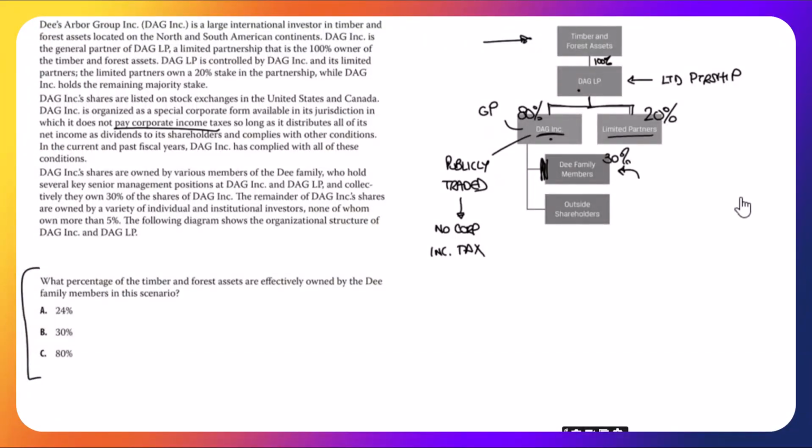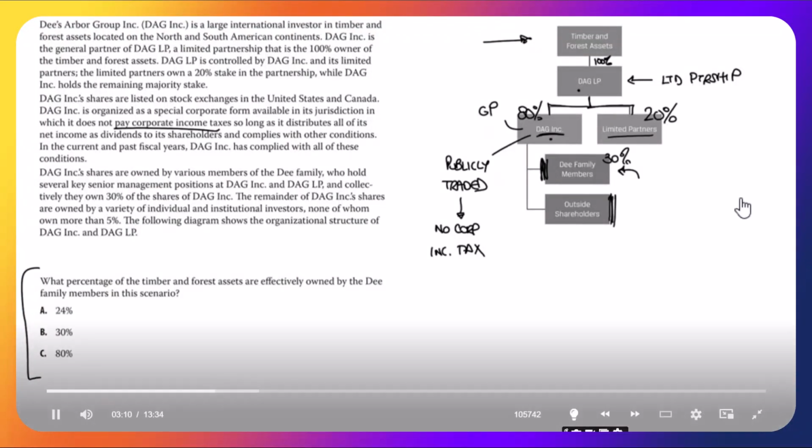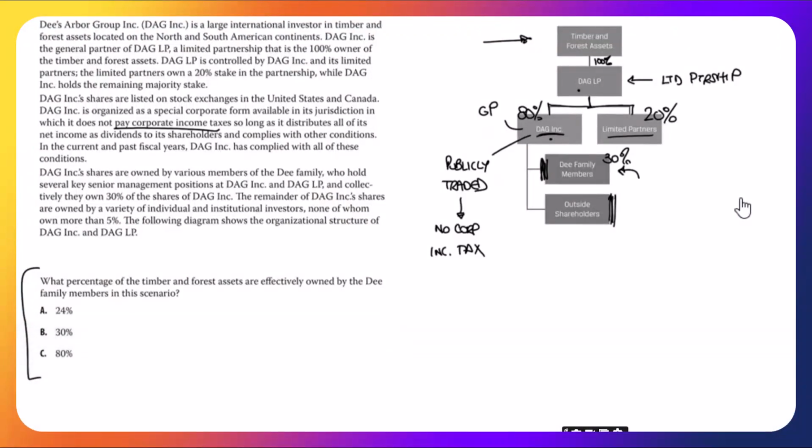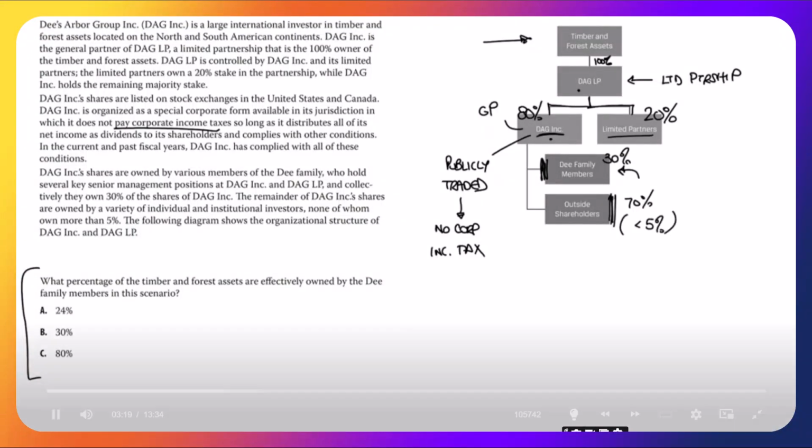The remainder of DAG Inc. shares are owned by a variety of individual and institutional investors. That's this lot down here, none of whom own more than 5%. So this is 70%, but no individual shareholder owns more than 5. The following diagram is the one we've been scrolling over.